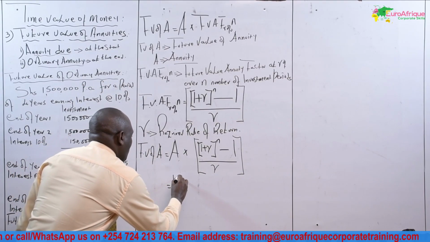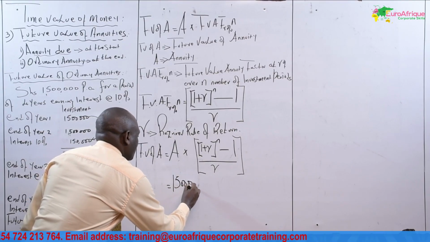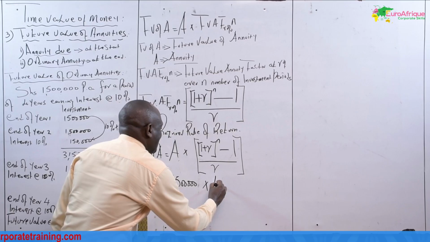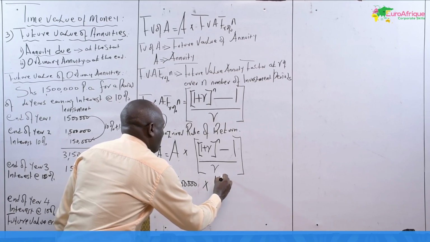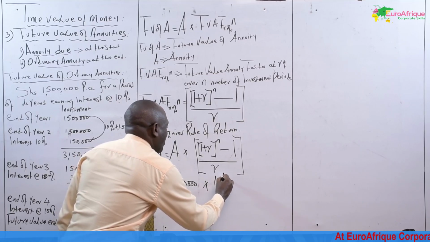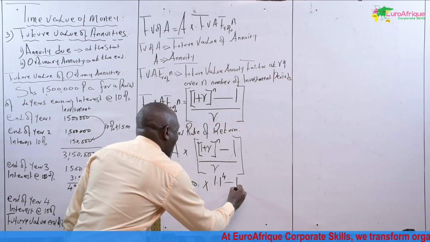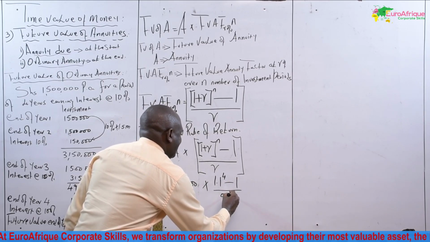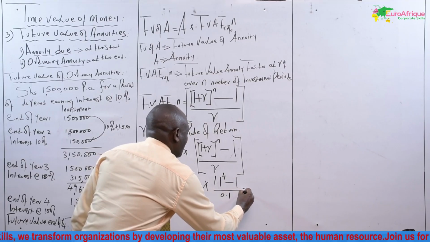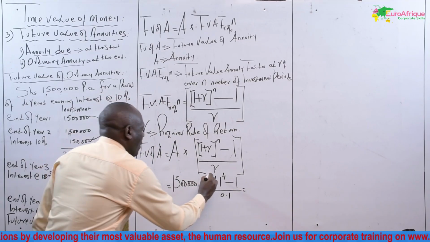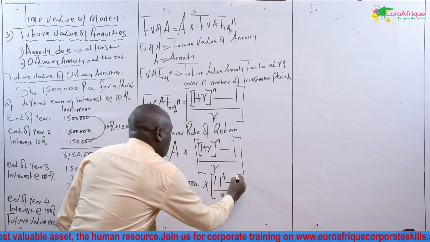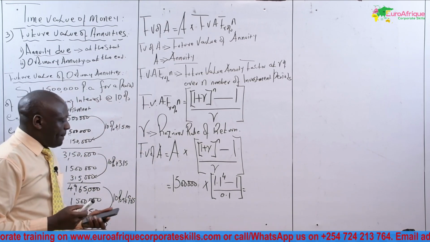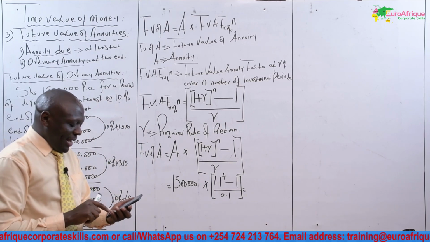Annuity is 1.5 million multiplied by 1 plus 10%, which is 1.1 power 4 years minus 1 divided by 0.1. I want us to compute this. Put this on your calculator so that we can get it together. I will put it on my end.